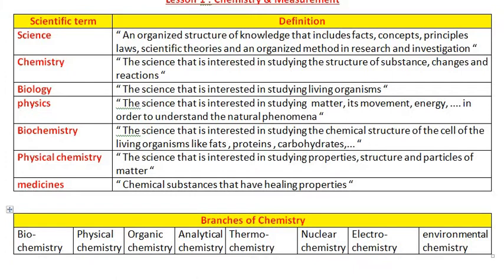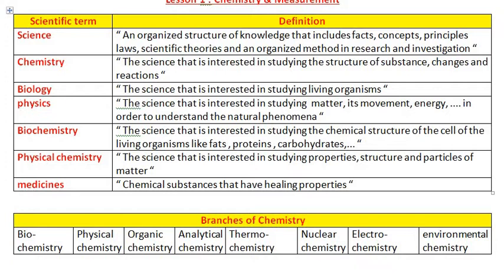Electrochemistry is a branch of chemistry which deals with chemical reactions which give electricity. For example, the dry cell gives you electricity. What is the source of this electricity? Chemical reactions occur inside the dry cell which lead to production of electricity.